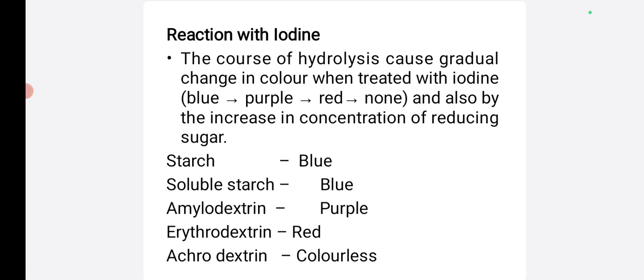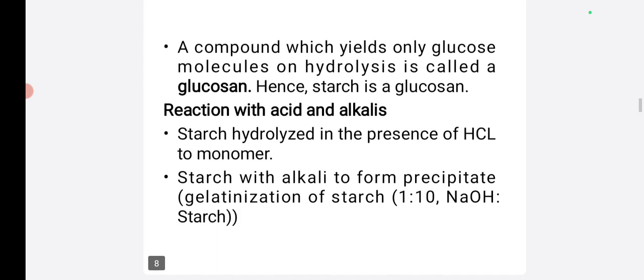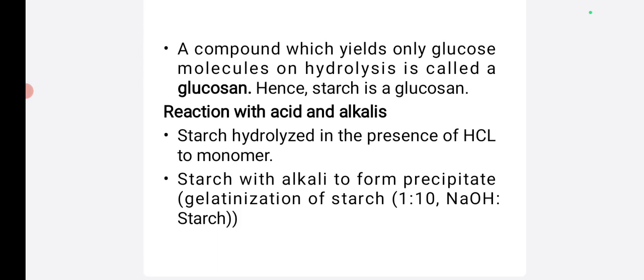Then amylodextrin produces purple color, erythrodextrin produces red color, and achroodextrin does not produce any color. A compound which yields only glucose on hydrolysis is called a glucosan. Starch is called a glucosan.